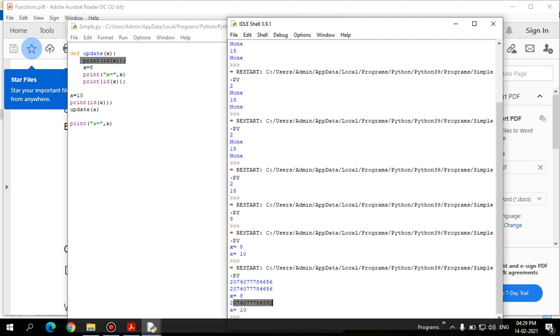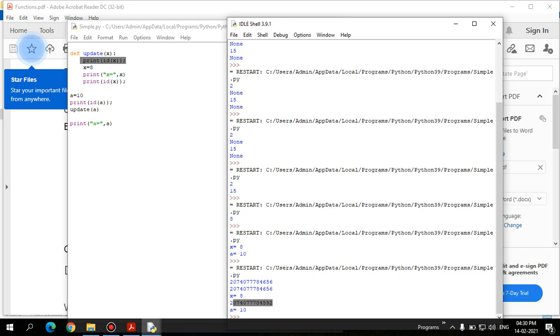So that is why, based on what data type you use, it matters whether it is mutable or not. If it is mutable, yes, it will change the value, and the updated value will automatically be reflected in the main variable. If it is an immutable data type, then it cannot be changed.